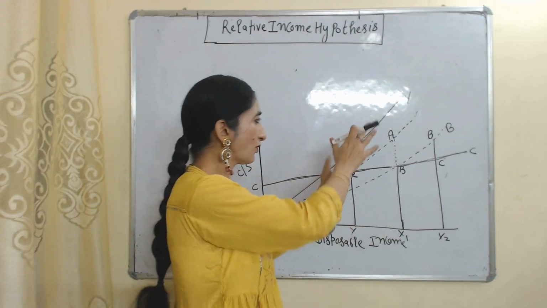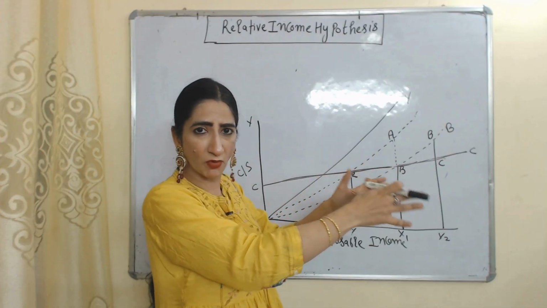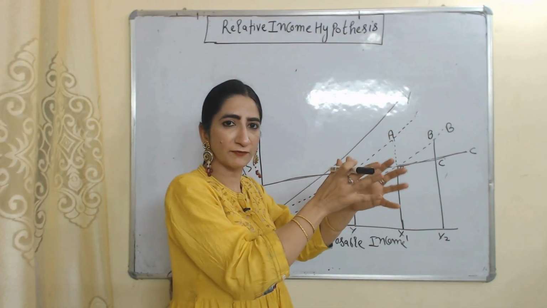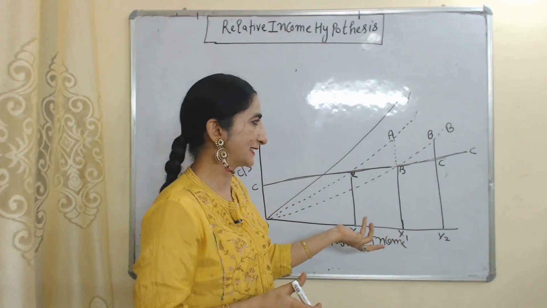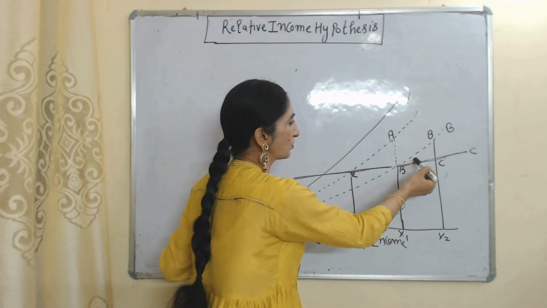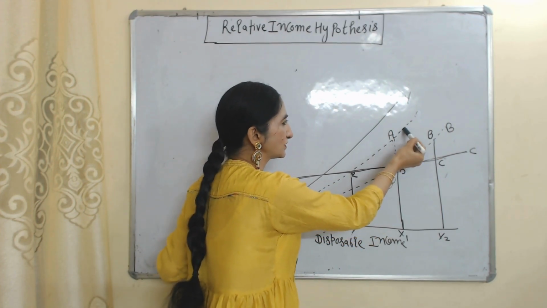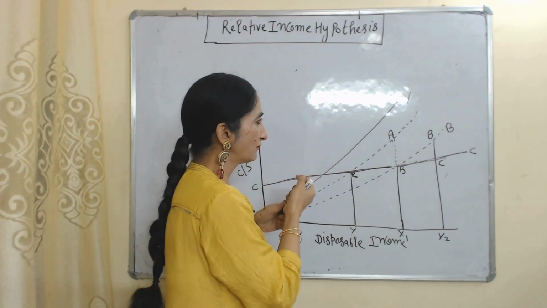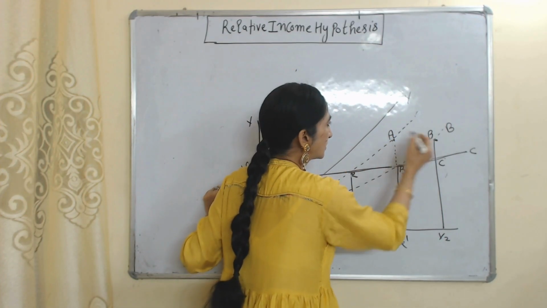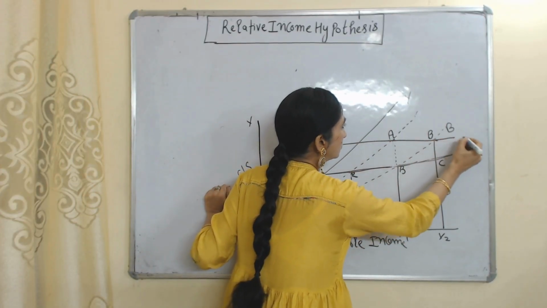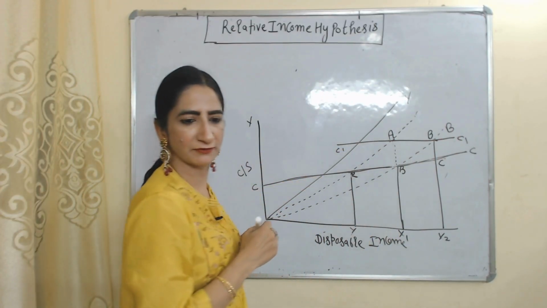So here you can see both individuals are consuming more in order to maintain their standard of living equal to other people of society. This dotted line shows the constant APC of B, and this dotted line shows the constant APC of A. When we join these two dotted lines, we get a new consumption curve.